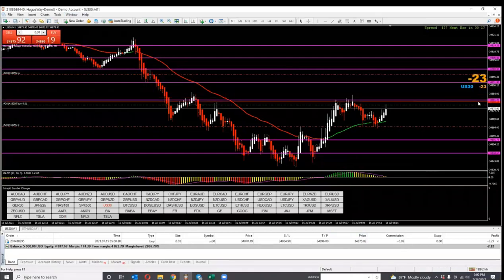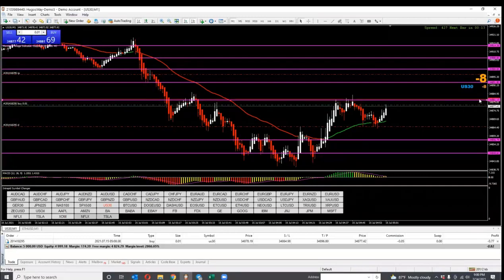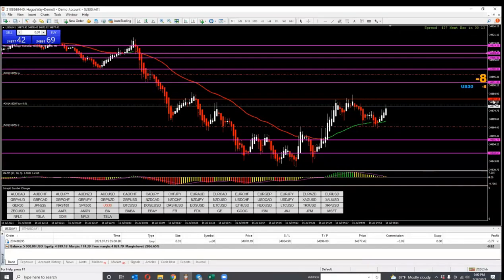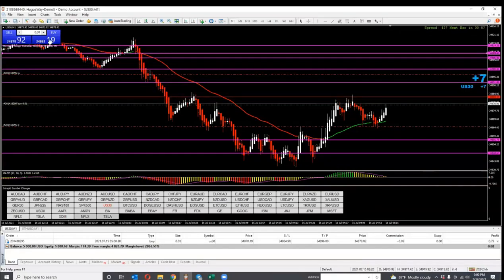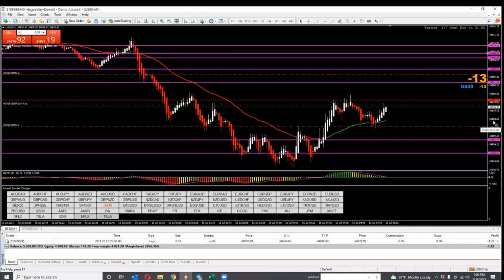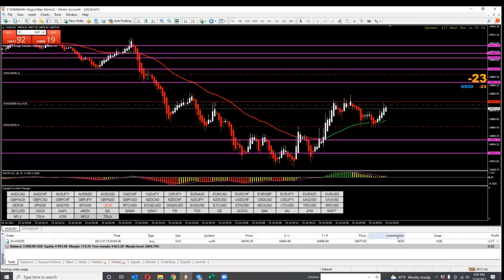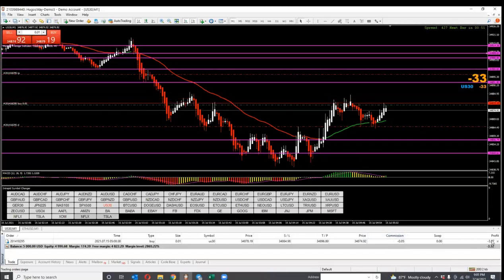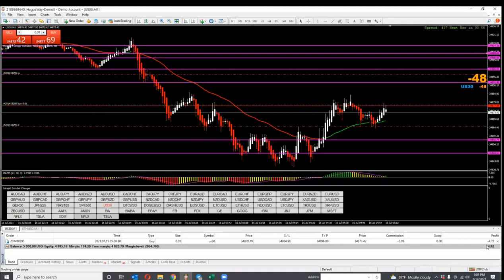So my screen is kind of messed up right now, but if you see this red, let me move this out of the way. You see this red right here? It is going to show over here. You see this gray line with the white box? It's going to show over here. So that is basically showing you the US 30. Right here is going to be the commission. This is what Hugo's Way is going to pull for their commission. And this is what you are at right now. So you're negative $4.77.